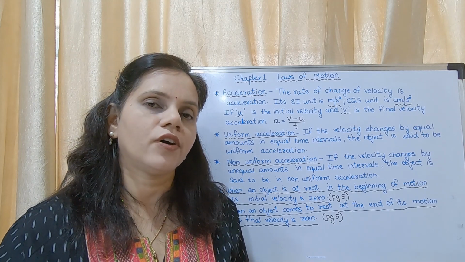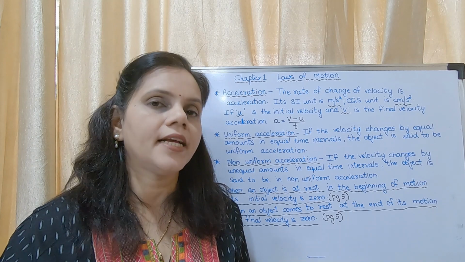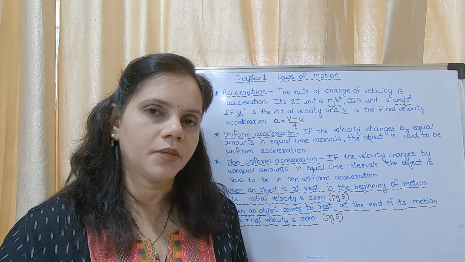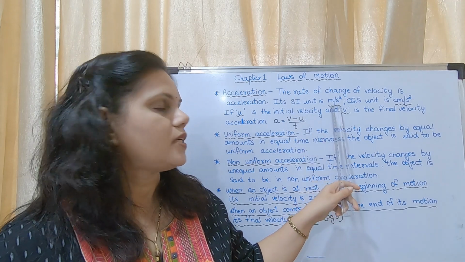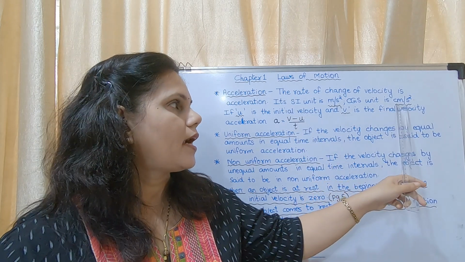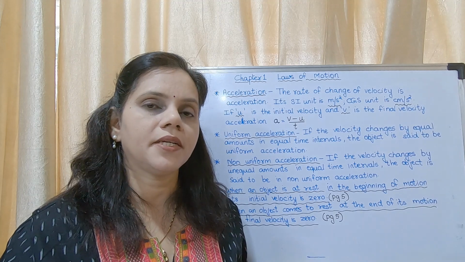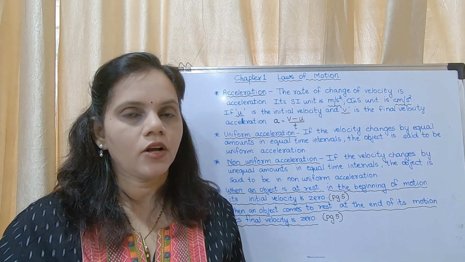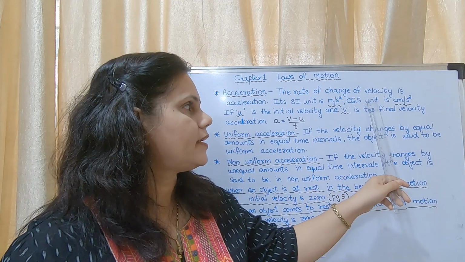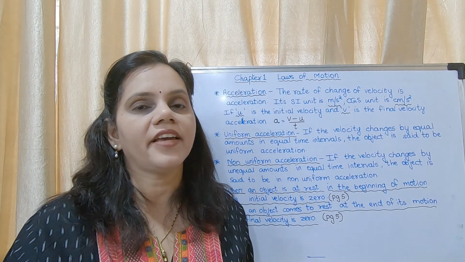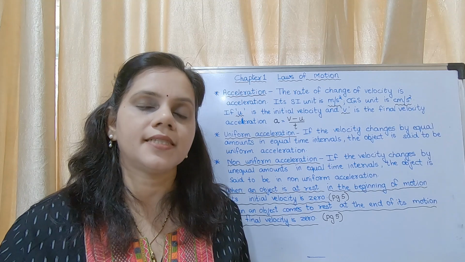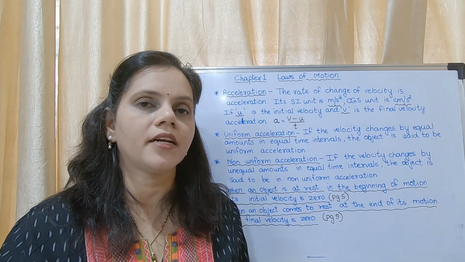The SI unit for velocity is meter per second and the CGS unit is centimeter per second. Here the SI unit is meter per second square and the CGS unit is centimeter per second square. This point you may write on page number 5 of your textbook. It is asked as a fill in the blank question.